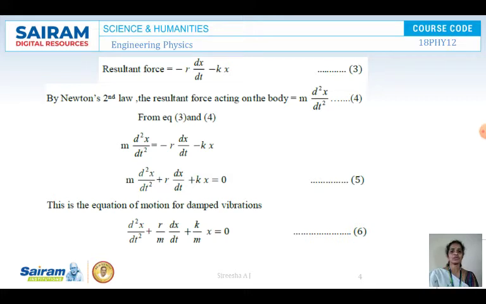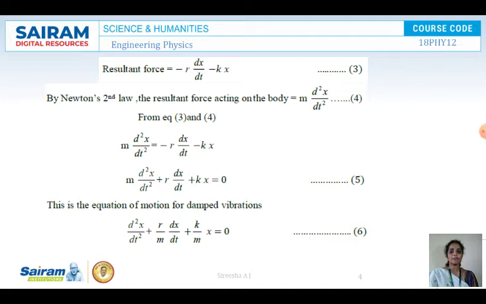Total force is equal to the sum of the resistive forces and the restoring forces. So rearranging the terms, you are getting the equation as m d square x by dt square plus r dx by dt plus kx is equal to 0. This is equation 5, and this equation 5 is called the equation of motion for the damped vibrations.